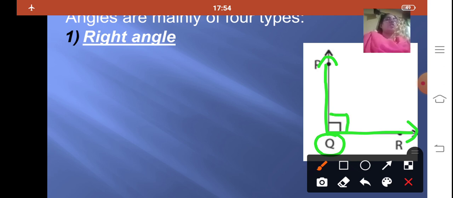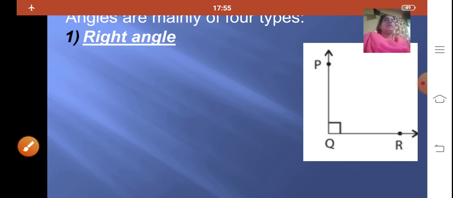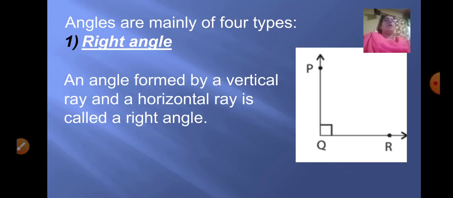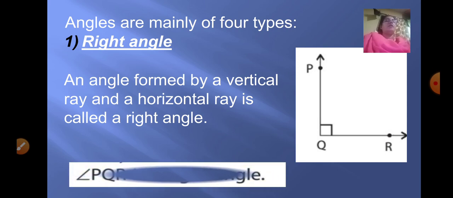A right angle is represented by this symbol. So what is a right angle? An angle formed by a vertical ray and a horizontal ray is called a right angle. Here angle PQR is your right angle.